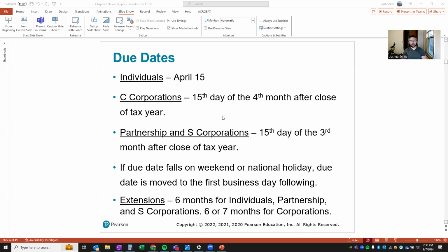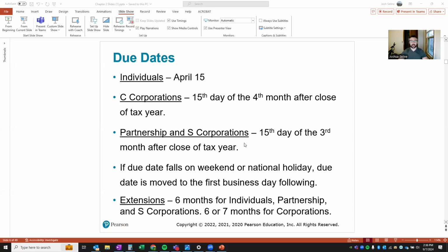Due dates. Get familiar with these. Not a bad idea to print this slide off. Individuals are April 15th. C corporations are the 15th day of the 4th month after close of tax year. C corporations can operate on a fiscal year. That's why the wording is a little bit different there. Partnerships and S corporations, 15th day of the 3rd month after close of year. So if they were a calendar year end, they would have to file by March 15th.